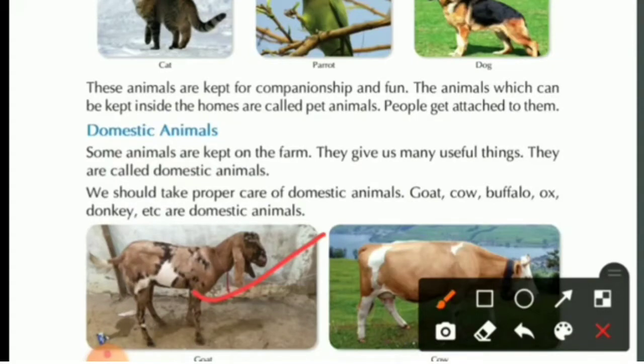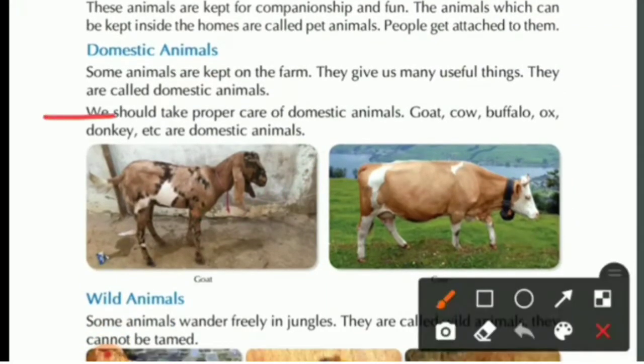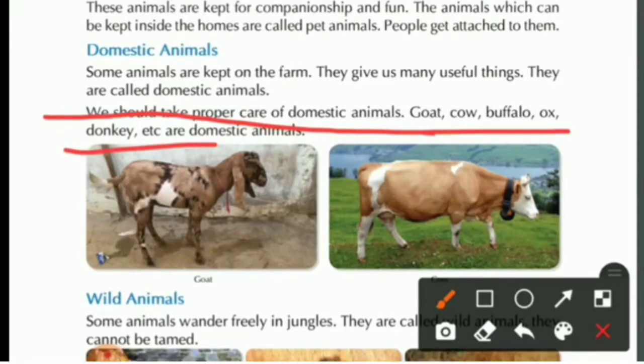They give us something or the other, like we get wool from sheep or we get milk from cow or goat. So these are domestic animals. We should take proper care of domestic animals. Goat, cow, buffalo, ox, donkey, etc. are domestic animals because they help us in some way or the other.